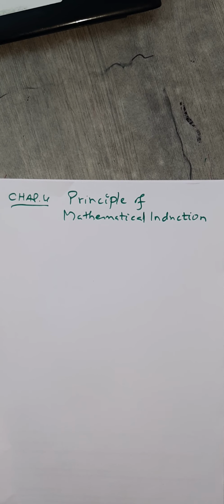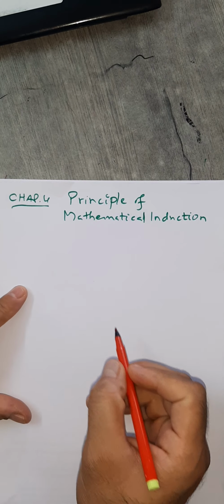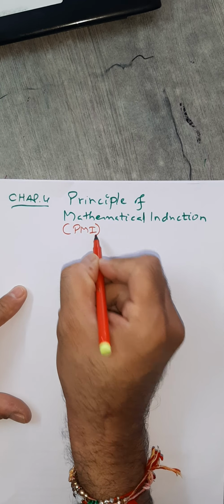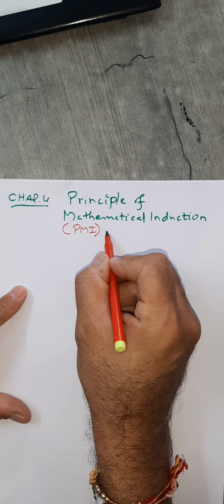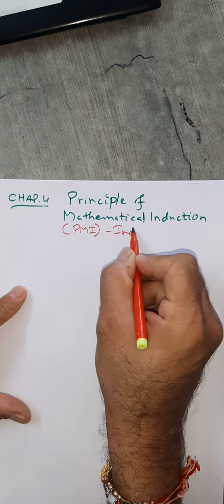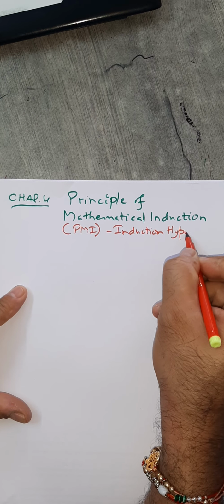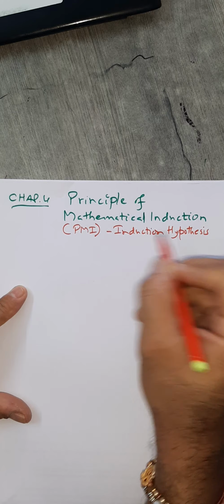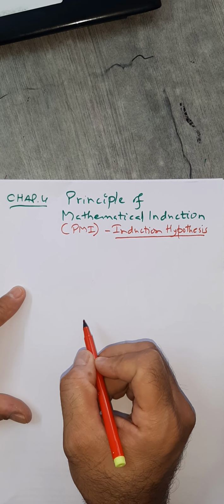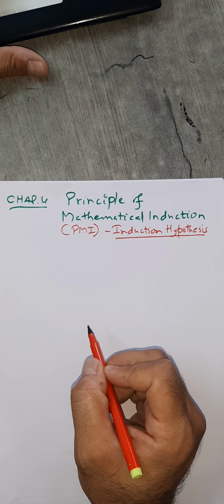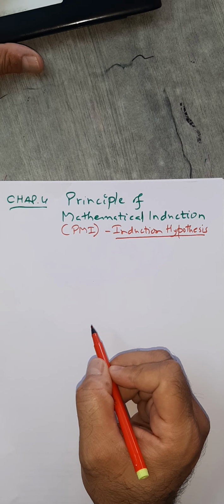Now, next, chapter 4, Principle of Mathematical Induction. This is sometimes also called just mathematical induction or PMI, or it is also called sometimes induction hypothesis. Now, the first question is, what is PMI and why PMI?